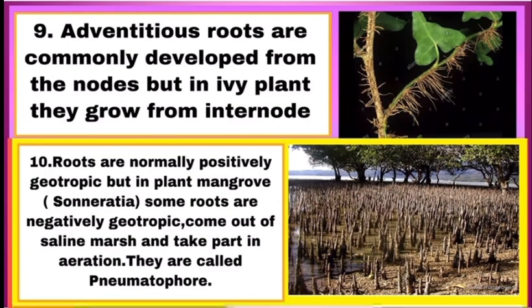Next, adventitious roots are commonly developed from nodes, but in ivy plant they grow from internode. 10th नंबर देखिए, रूट्स में एक और एक्सेप्शन देखिए. रूट्स मेनली पॉजिटिवली जियोट्रॉपिक होती हैं. दे मूव टुवर्ड्स द सॉइल, but in mangrove plant Sonneratia some roots are negatively geotropic and come out of saline marsh. They take part in aeration. These roots are called as pneumatophores.